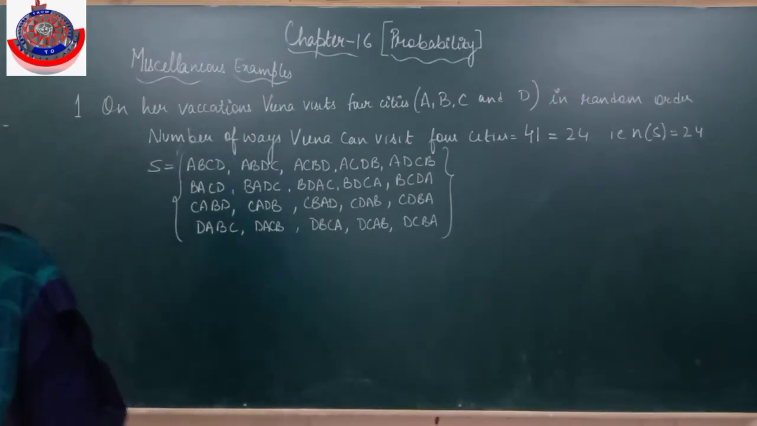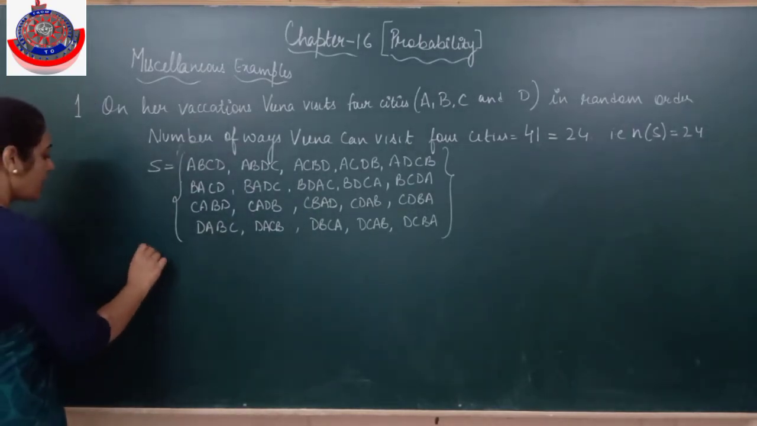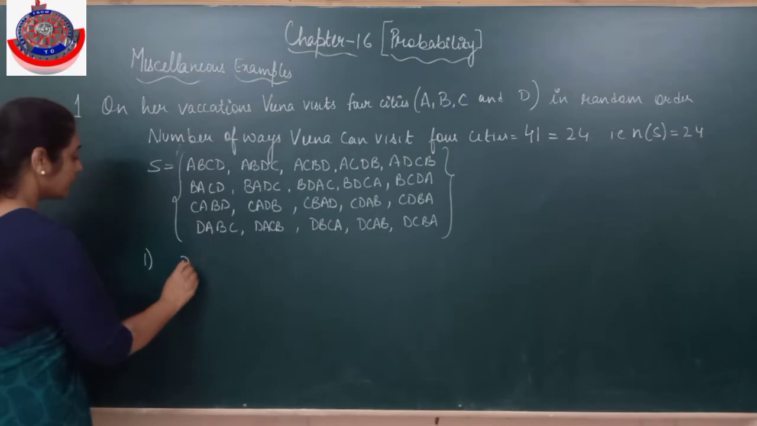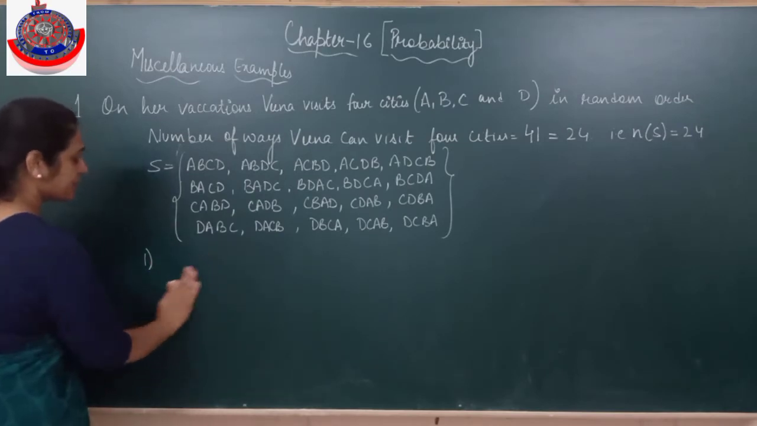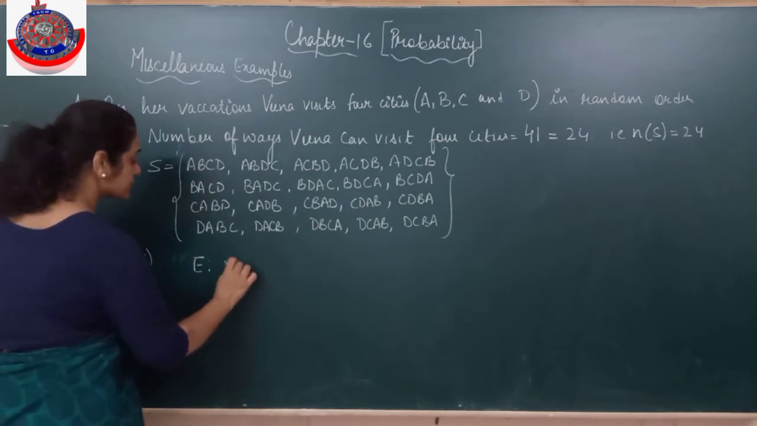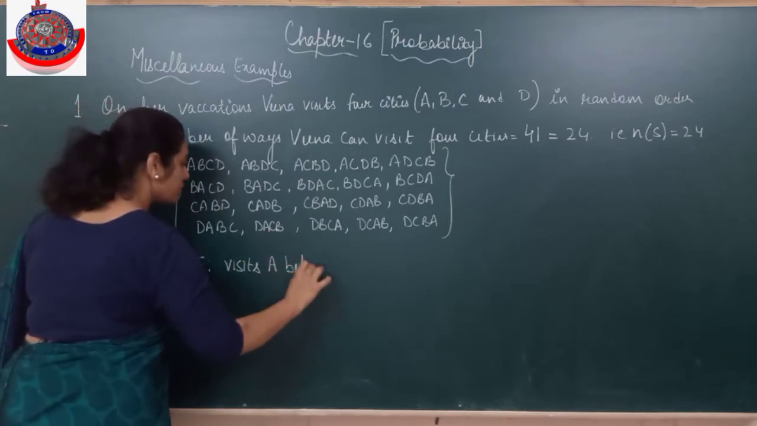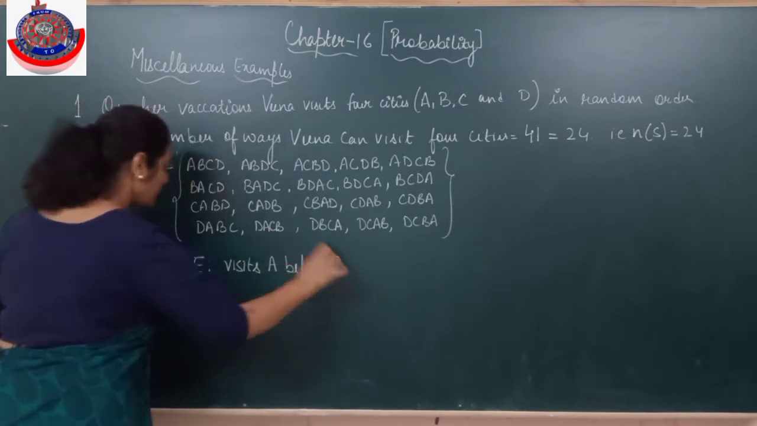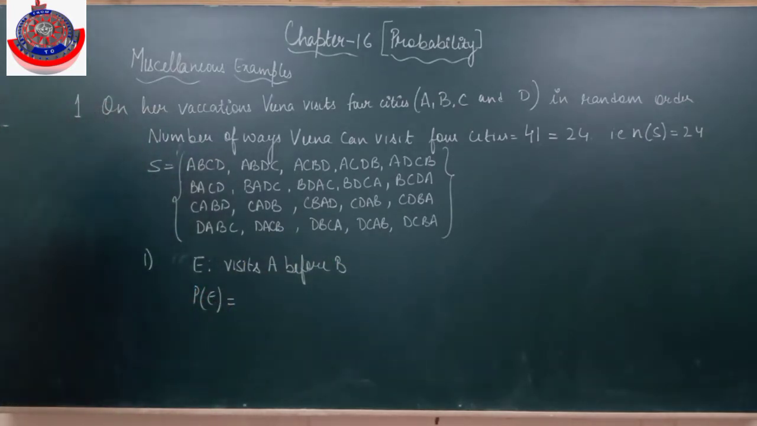Now he asks, what is the probability that she visits A before B? I need to find out the probability, or you can take it as a sample space. I told you we can also assume it as an event. Let E be the event that she visits A before B. So the probability of E, when she is visiting A before B. Now where does A come before B?